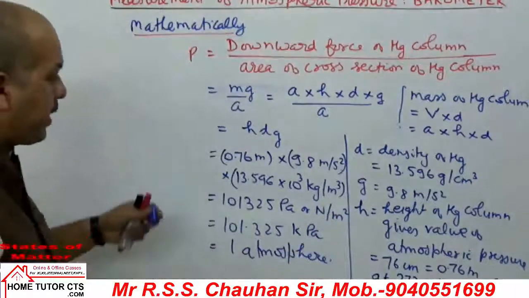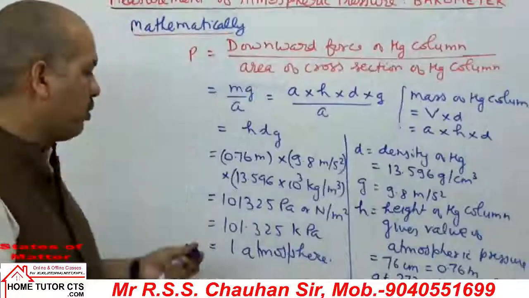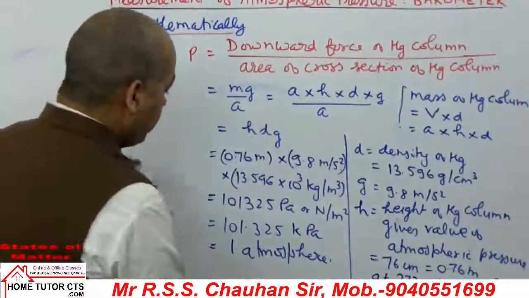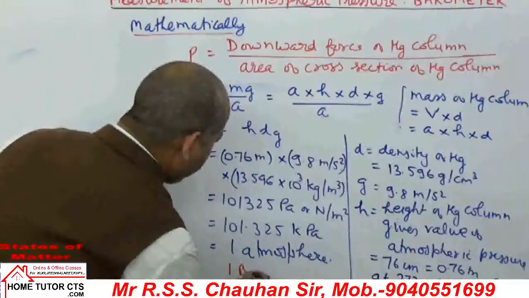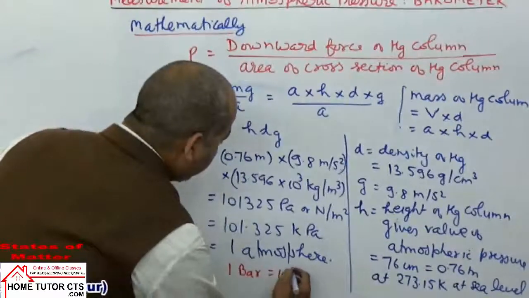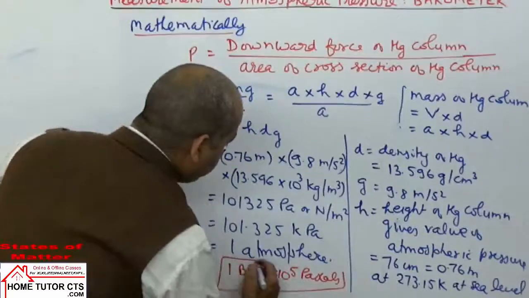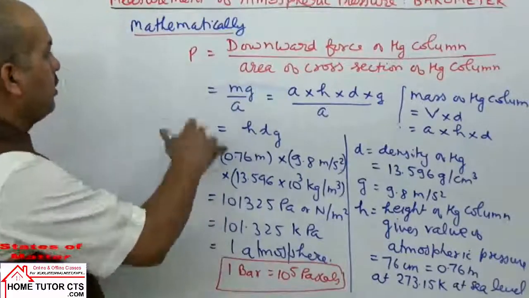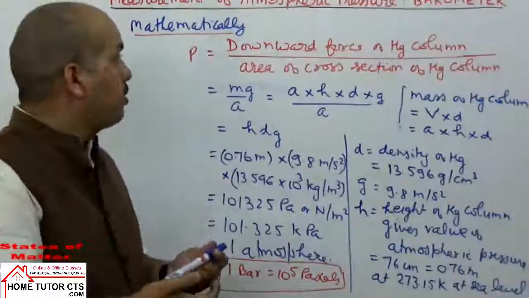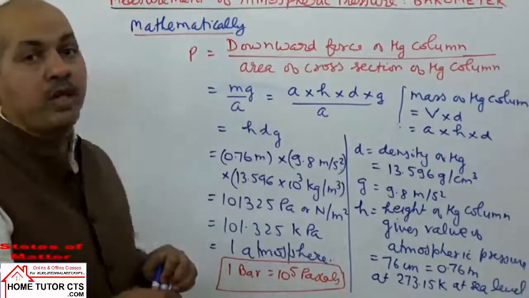If 1 bar is taken, that is slightly less. 1 bar is taken for information-wise as 10 to the power 5 pascals, radiation-wise. Okay, so that is the measurement of atmospheric pressure using a barometer.